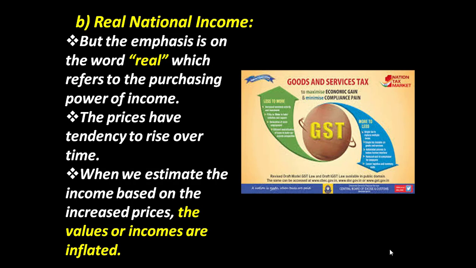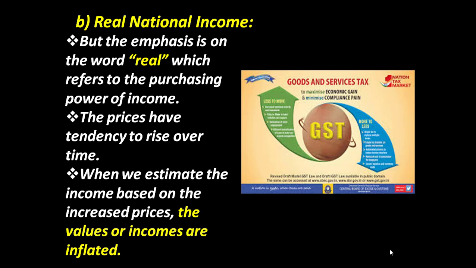For example, a person who has the capacity to buy half a liter of milk daily, if his income is increased and he can now buy 1 liter, then his purchasing power has increased. So, that is what we consider as real national income.